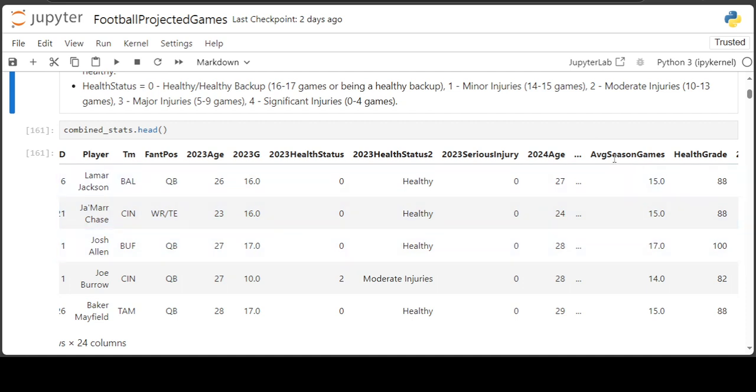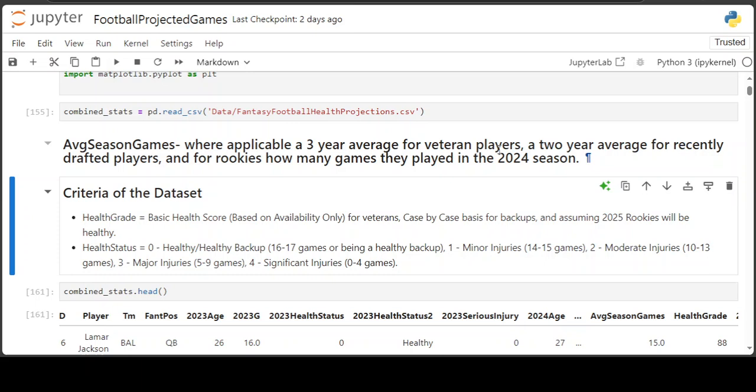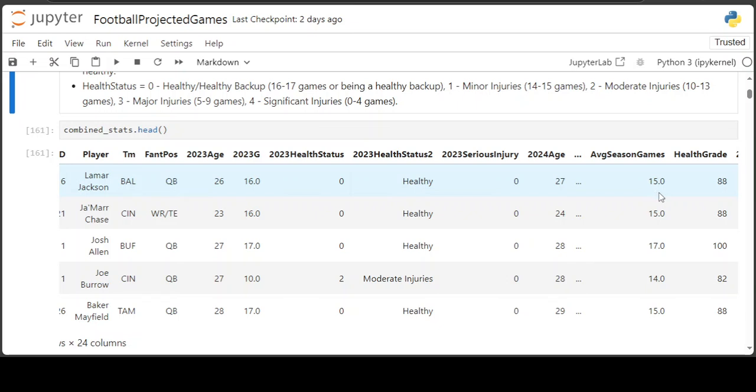And you can see here this average season games. This criteria is based on a 3-season average for veteran players, a 2-season average for players drafted in 2023, and for rookies that were drafted in 2024, it's just how many games they played in the 2024 season. So then I'm taking the average season games right here, dividing by 17 games, which is the number of games in a regular season, and multiplying by 100, and I get this durability. I just call it health grade for simplicity's sake. And so the health grade is right here.